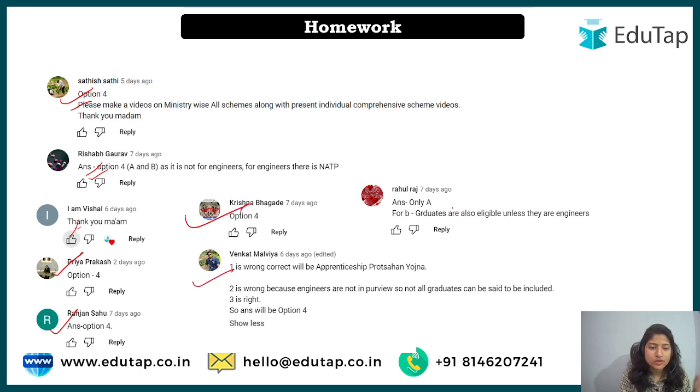But Rahul, you said A was wrong, because it asked about the incorrect statement. You said A is incorrect, and then for B you said graduates are eligible unless they are engineers. But it was written that all sorts of categories of graduates and technicians are involved. So if you know that, the second statement is also dubious. You should have known that the answer is option number 4, because you know the reason, right? So you should be careful.